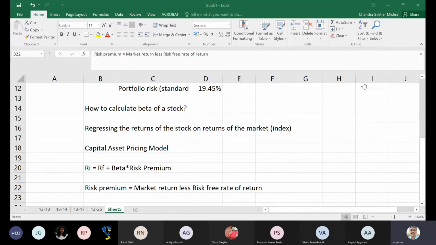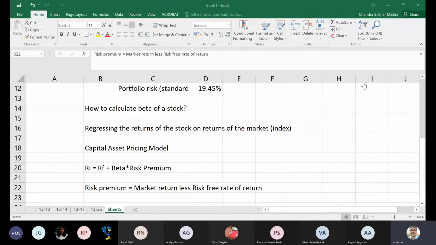So that compounded annual growth rate can be taken as the market rate of return, for the purpose of estimating return for a particular asset called a stock. CAPM helps you find the return for a particular asset. Now in that case we can take 15 to 16% as the return on the market.